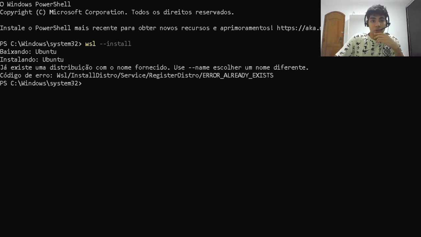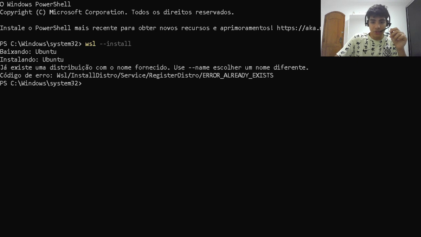So after it's installed, like this message shown here, you can open Ubuntu.